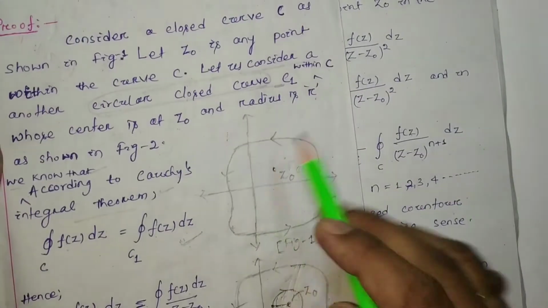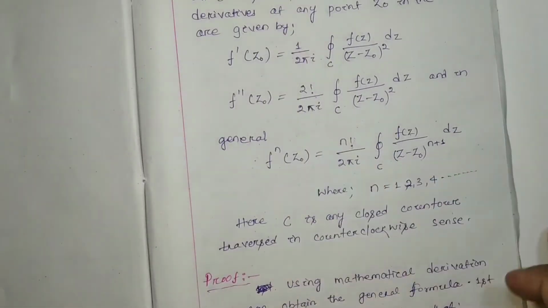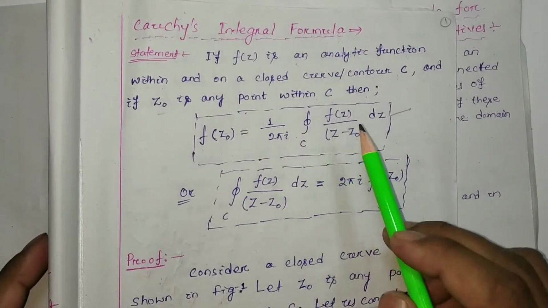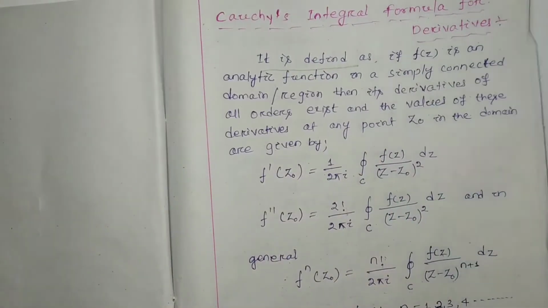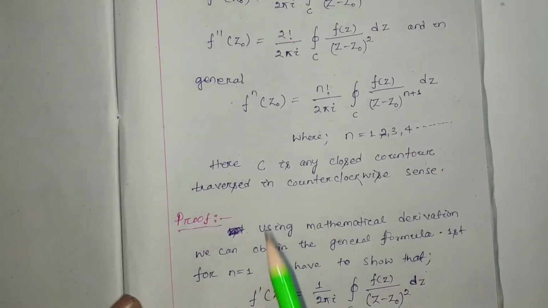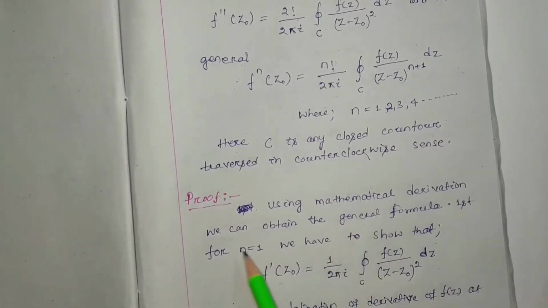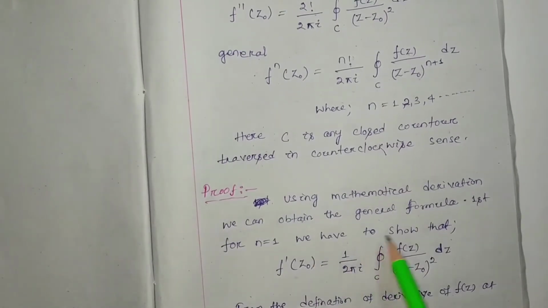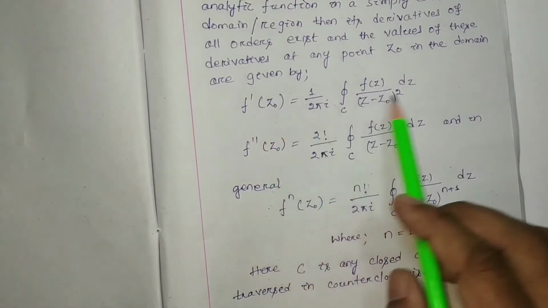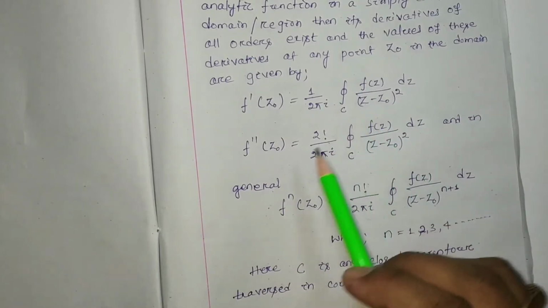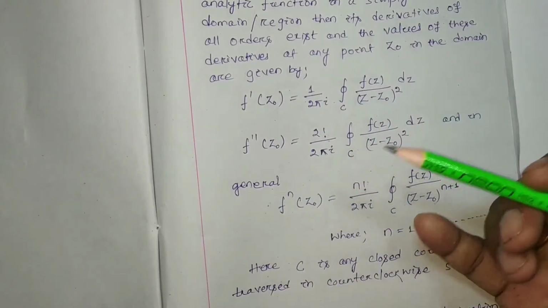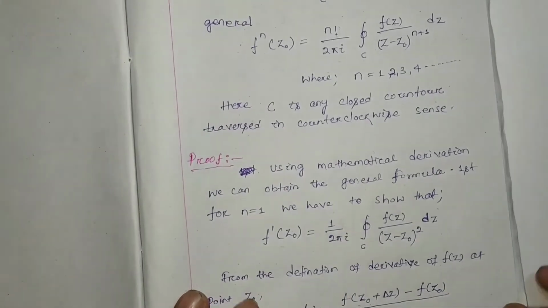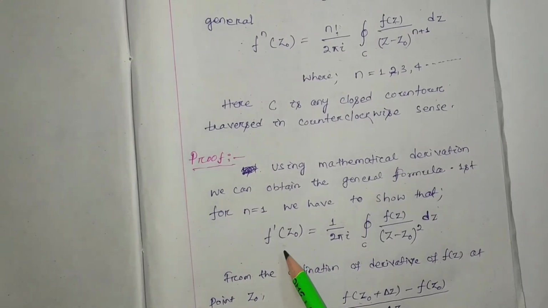Here there is no need to draw the figure once again, and in this proof we are going to use Cauchy's integral formula. These things we are going to use to prove this. Okay, so now start the proof. Using mathematical derivation we can obtain the general formula. First we have to show that f'(z0) will be this one, then likewise it can be written as this one.